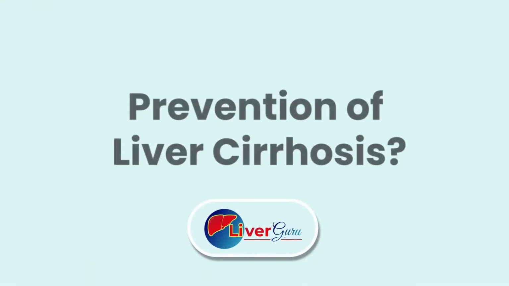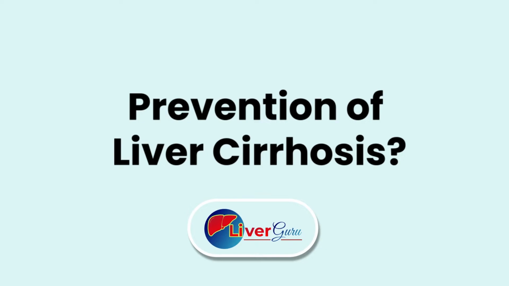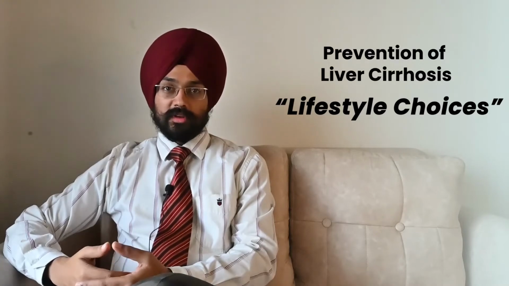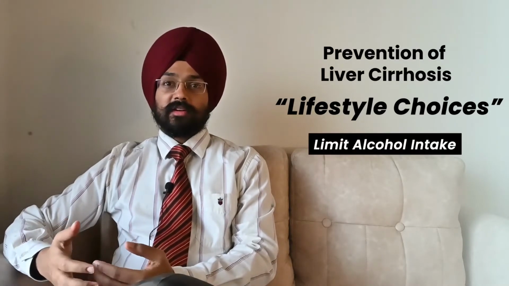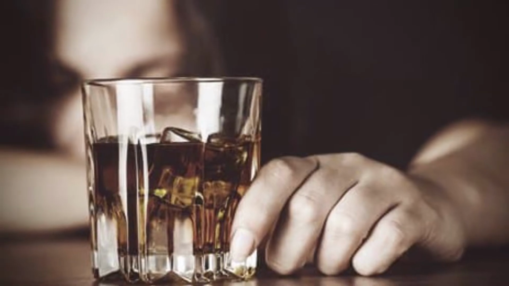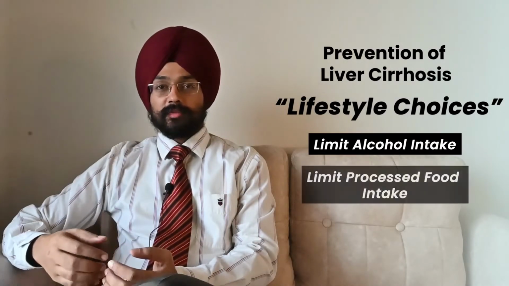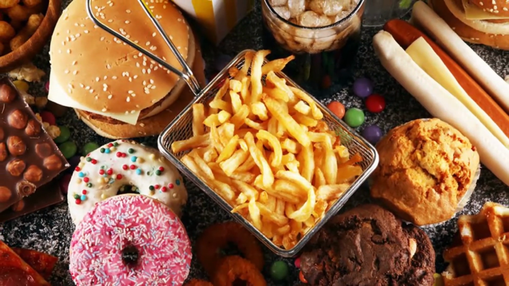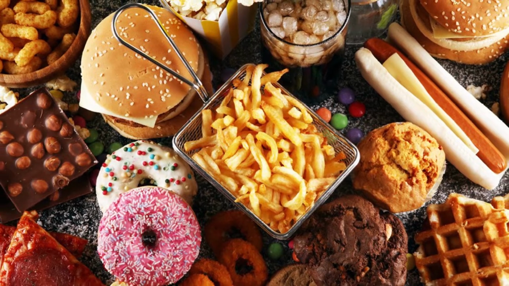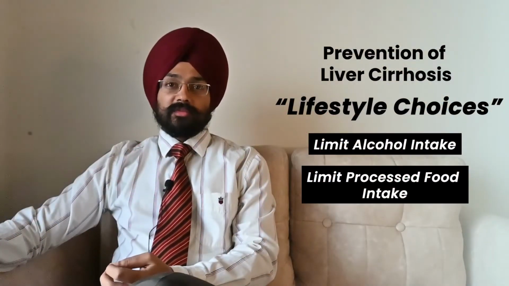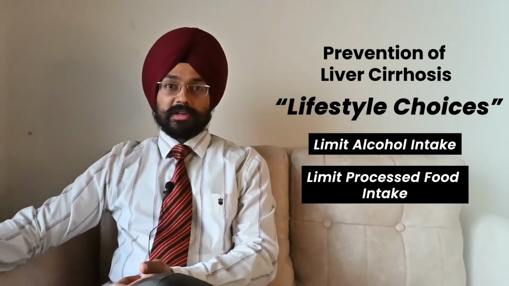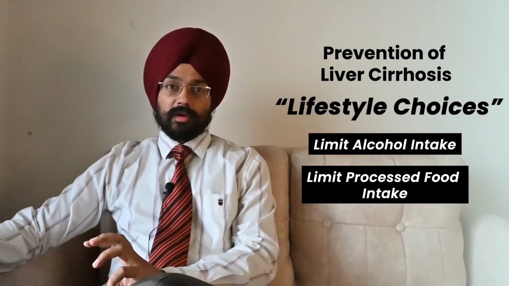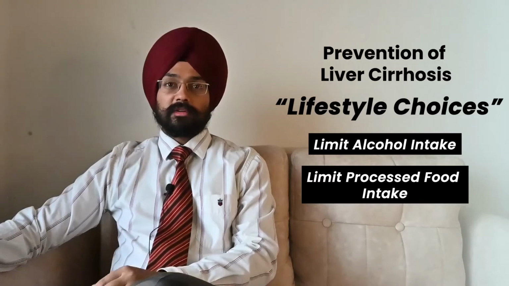Now the question comes: how can we prevent liver cirrhosis? As I told you, it all depends on our lifestyle choices and the problems leading to cirrhosis. In lifestyle choices, we have to see that we do not overdo our alcohol intake or processed foods, because processed foods lead to non-alcoholic fatty liver disease or NASH. As we know, NASH is on the rise. We have to control diabetes, hypertension, and hypercholesterolemia, which means we have to control our lipid intake.